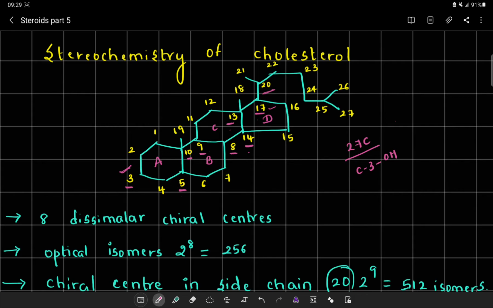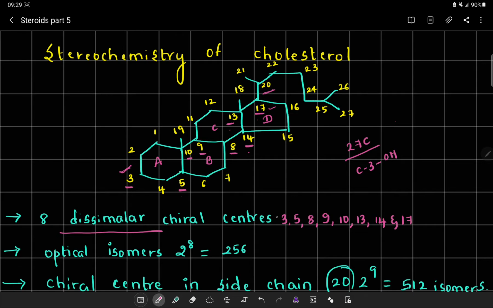In the cholesterol system, there are 8 dissimilar chiral centers in the nucleus of the fully saturated sterol system. Those chiral centers are position number 3, 5, 8, 9, 10, 13, 14 and 17.